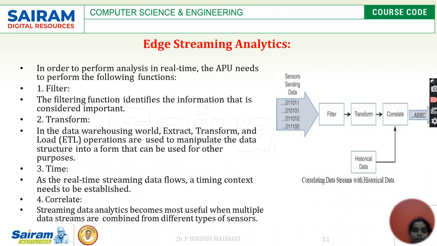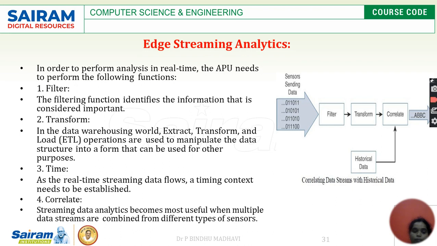In the simplest way I can say that we can combine different types of data with the live streaming data which is running currently, and with certain statistics or certain conditions, the combination will happen. It means I have to correlate the data which already exists with the data which is currently running. Based on the analysis, multiple data streams can be combined, and different types of sensors will be used here to correlate the data.